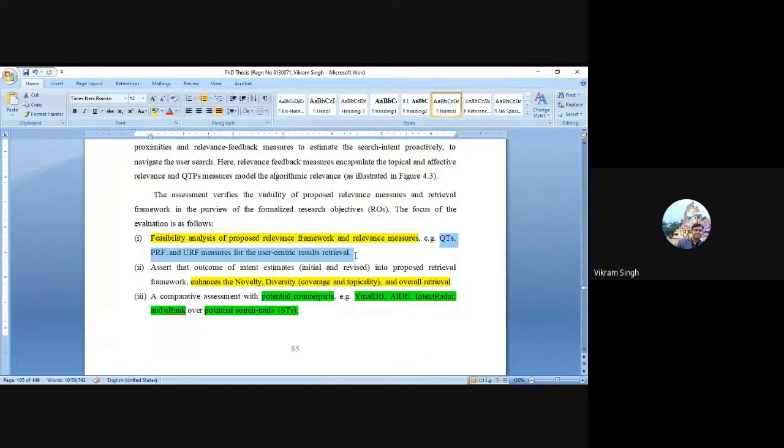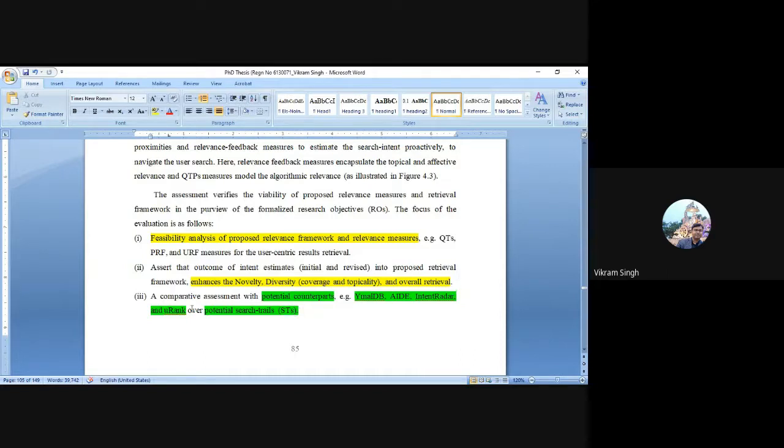That is what we are going to discuss through this performance evaluation. The second objective is to discuss the outcomes of the proposed notion in the retrieval framework, and its effect on enhancing novelty, diversity, and overall retrieval.